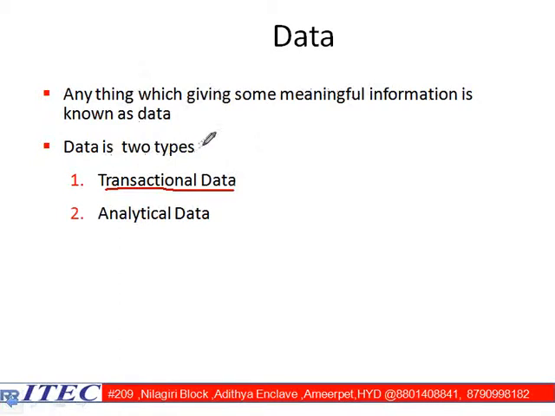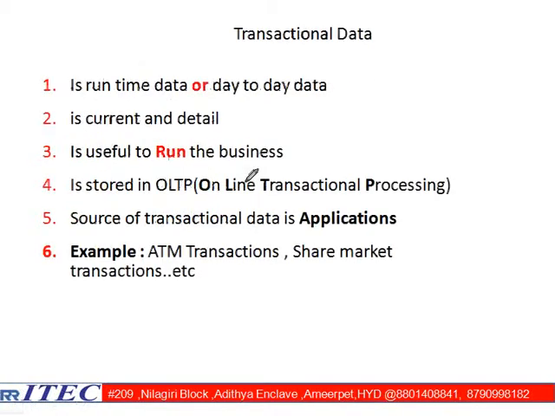Now, anything which gives meaningful information is known as data, and data is divided into two types. Number one is called transactional data. Let us go for more details about transactional data. First point is runtime data. What is the meaning of runtime data? Suppose morning to evening, today is Thursday, so the bank is open, and so many transaction records we are going to get.